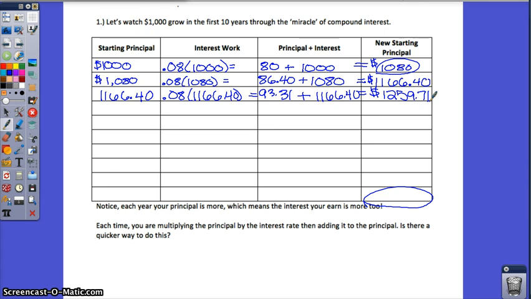Now you can see that that's compounding quicker than normal, right? If you only earned 80, 80, and 80, you would have less money than me because I earned 80, then 86.40, then 93.31. I want you to finish this table. You can pause to do that, and then I want to point something out before we go into part 2. So if you need to pause to finish the table, go ahead and do that now.